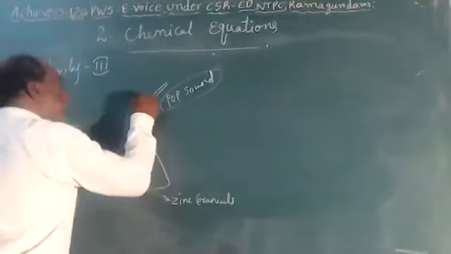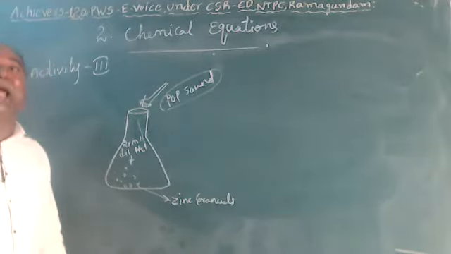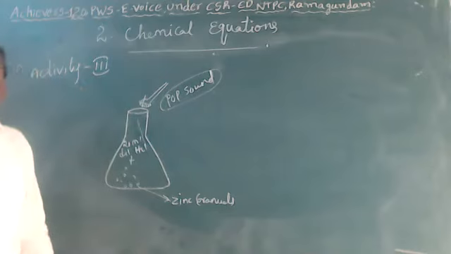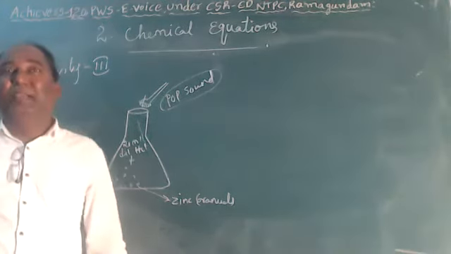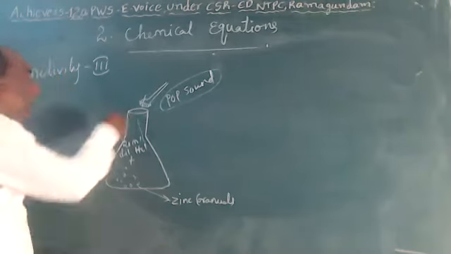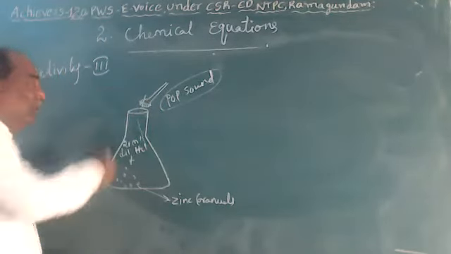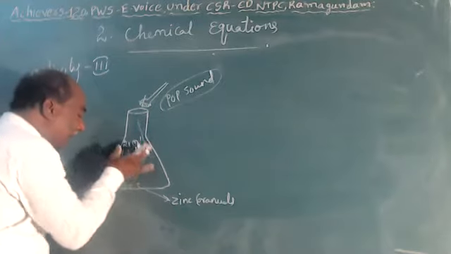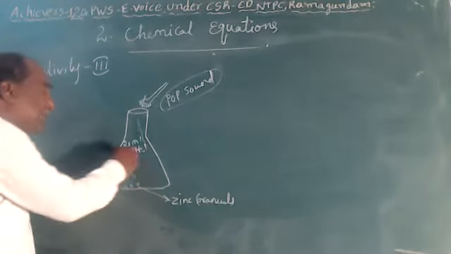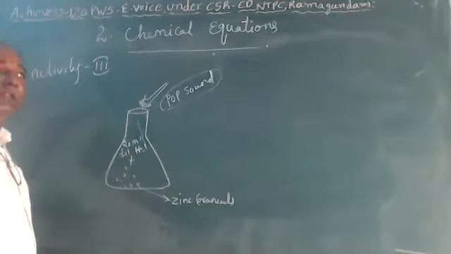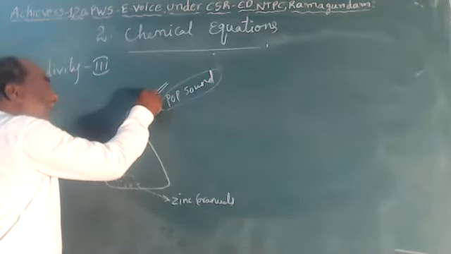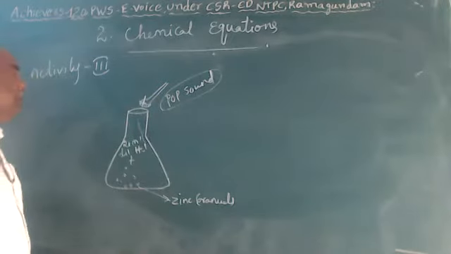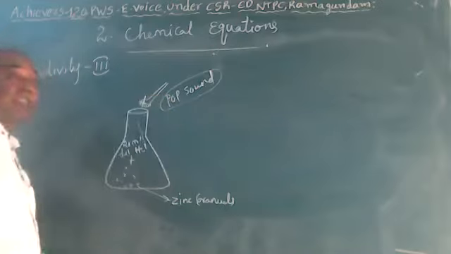If the matchstick still burns brightly, that indicates liberation of oxygen gas, because oxygen supports fire. But in this reaction, when dilute HCl reacts with the zinc granules, some amount of gas comes out. Bringing a burning matchstick near the mouth of the conical flask, it makes a pop sound and puts out the flame. So we observe that the gas liberated is hydrogen gas.